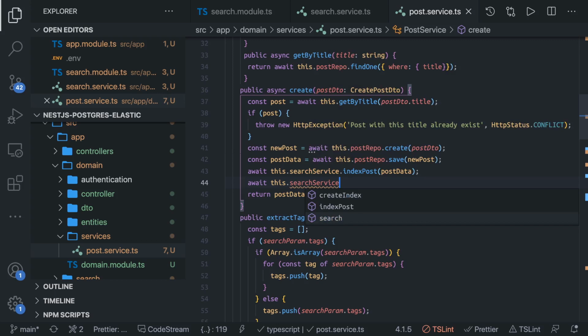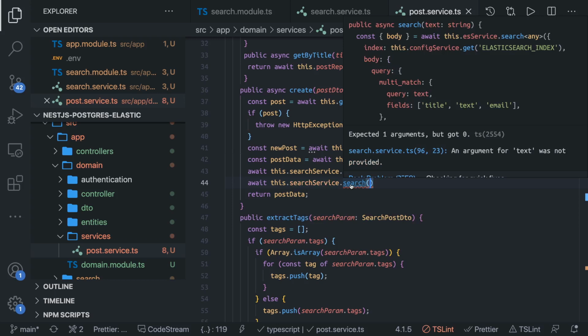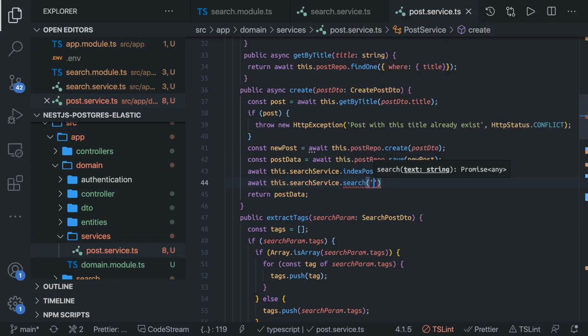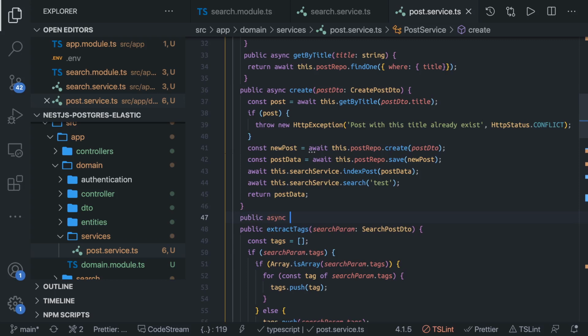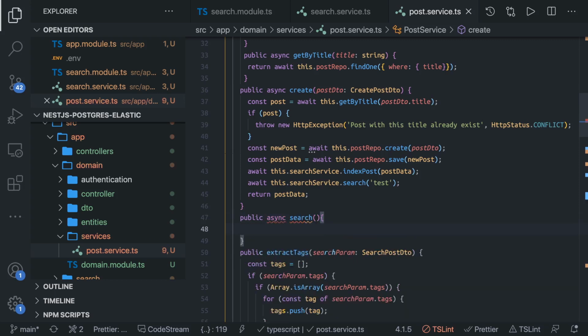So for search, we can pass the title or whatever we are receiving. For now, let's say test, or the title we are receiving from here. So our search method will totally change. Public async search, and we just need to call this method directly and return the data.